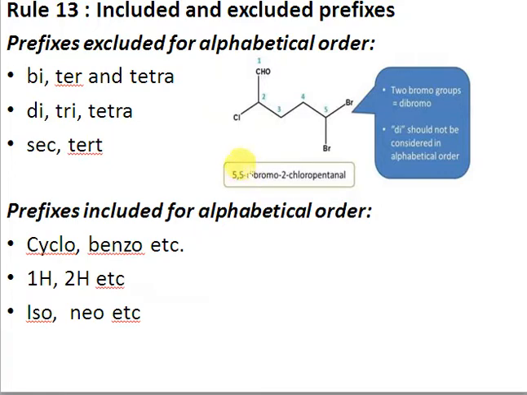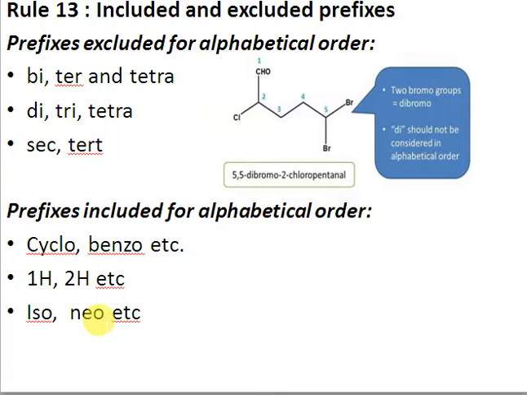So we'll not consider this "di" in alphabetic order; we'll consider only the B of the bromine, right? Whenever you have prefixes like di, tri, tetra, etc., they are not considered in the alphabetic order. So you'll ignore them when you are arranging the substituents in alphabetic order. However, prefixes like cyclo, benzo, 1H, 2H, iso, neo, etc., are used in the alphabetic order, right?